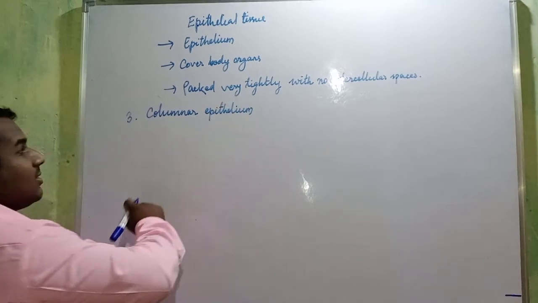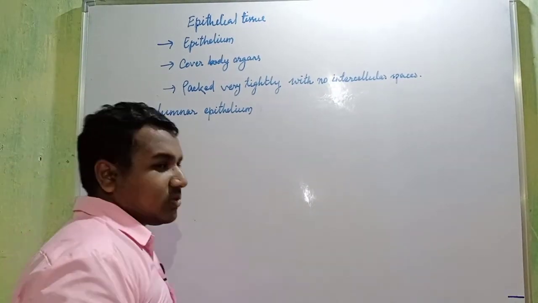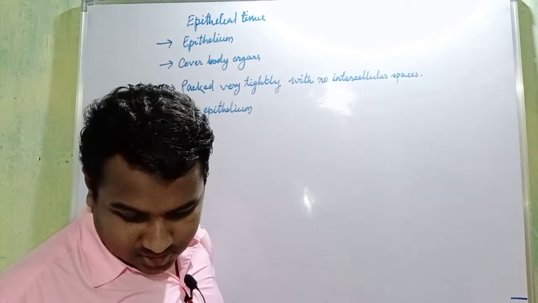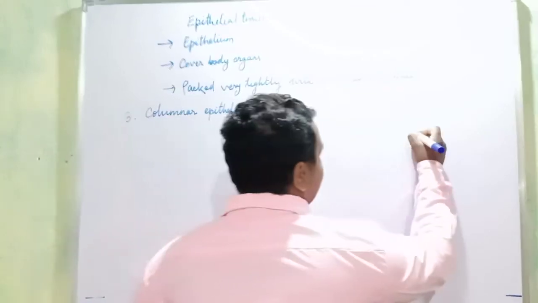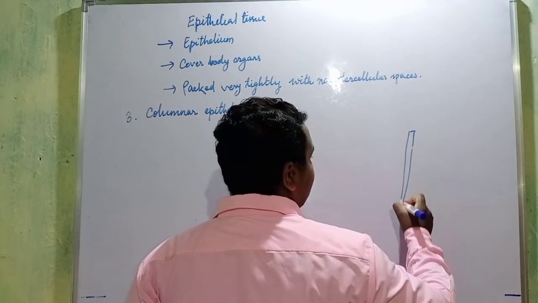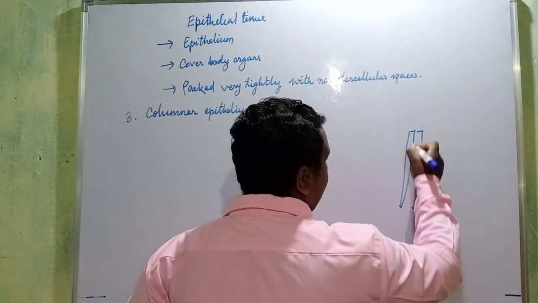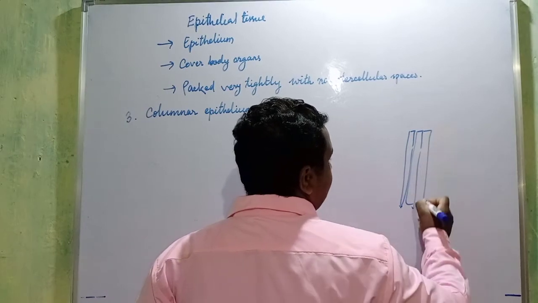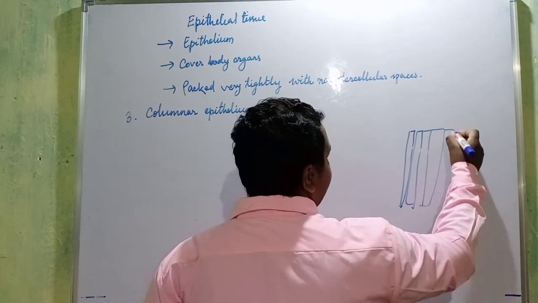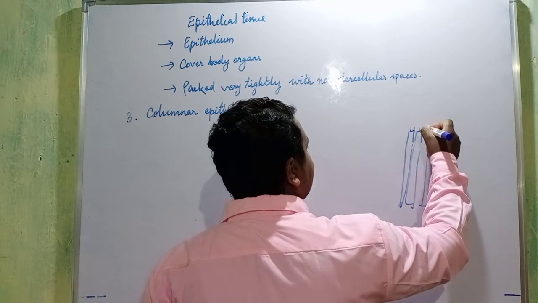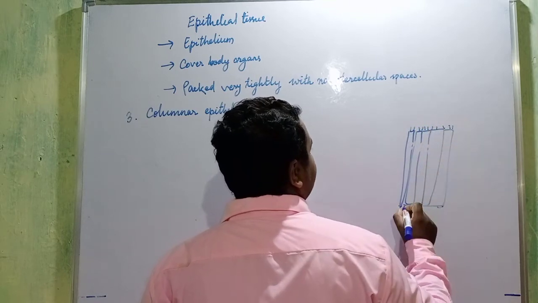Okay, as the name suggests, it is present in columns, like this: straight, tall. Okay, some are even having some hairs on it, and it has a base.